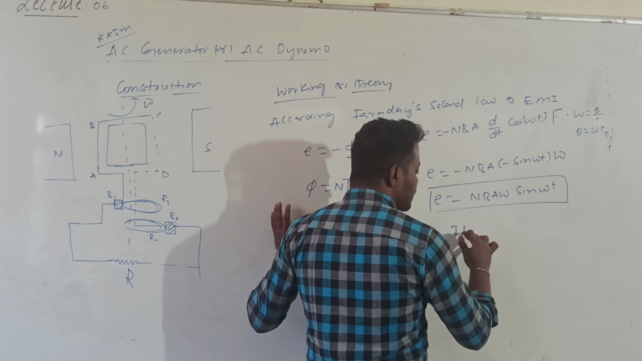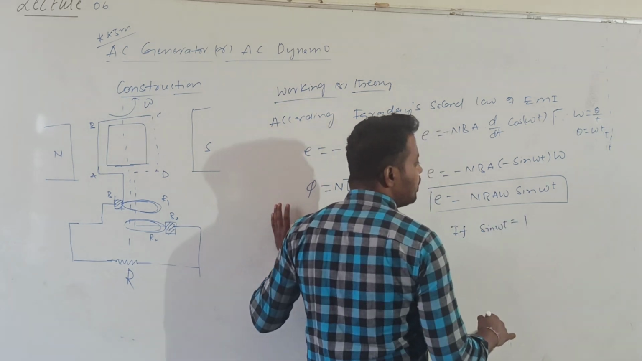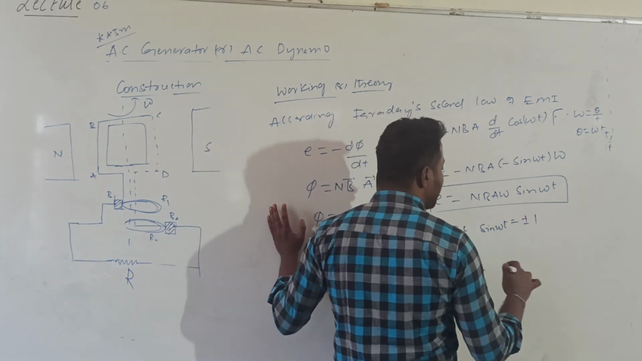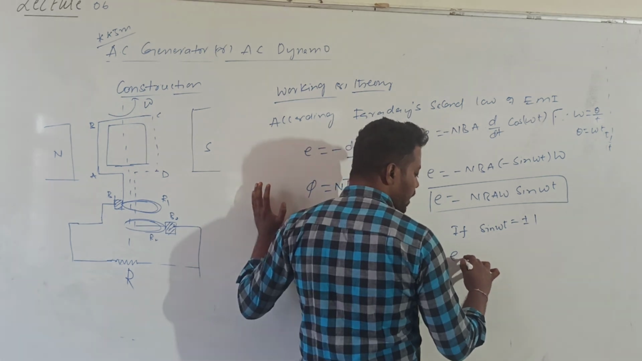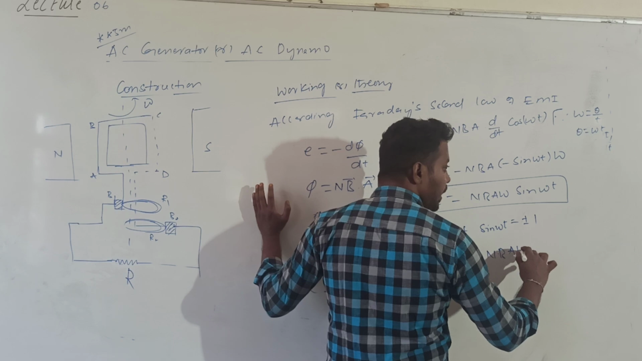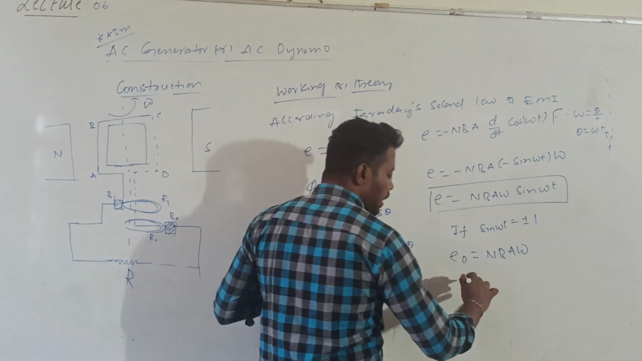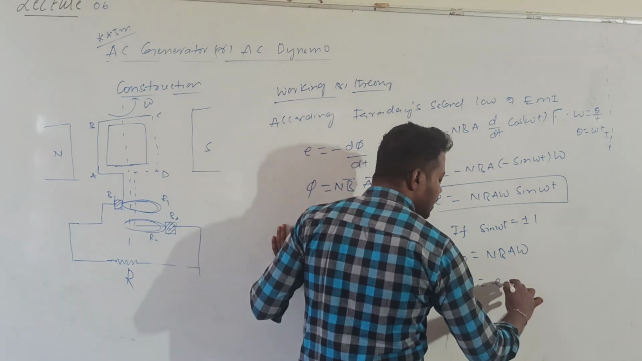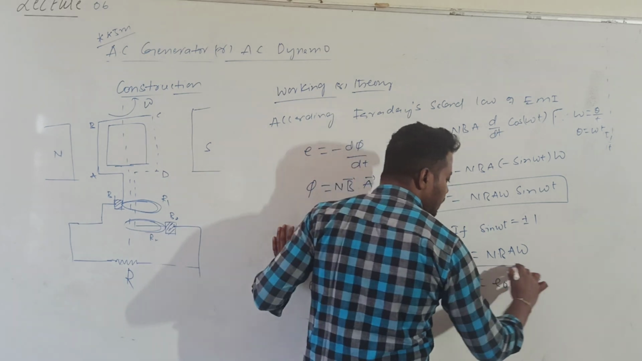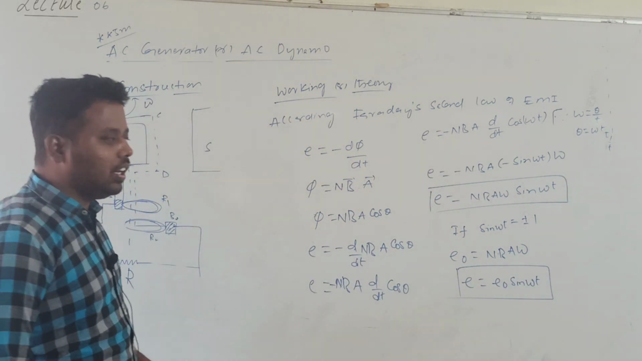The induced EMF will be maximum when sin omega t is plus or minus 1, then E will become E naught. E naught is N into B into A into omega. This E naught is called the peak value of EMF. If I substitute, E is equal to E naught into sin omega t. So this is the expression for the induced EMF developed in a coil.